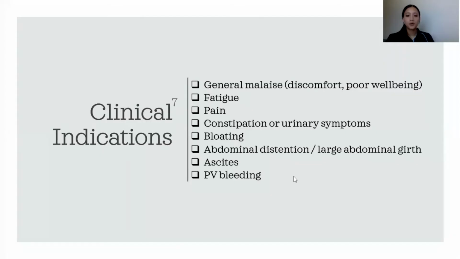Signs and symptoms of ovarian cancers are consistent with general cancers. They include general malaise, fatigue, pain, constipation or urinary symptoms due to the compression of the lesion against or on the urinary bladder, bloating, abdominal distension or a large abdominal girth caused by ascites or by the size of the lesion itself, and abnormal vaginal bleeding. Patients presenting with these symptoms are often postmenopausal and have late-stage disease, and therefore may also present with metastatic disease, as patients with early-stage carcinomas are often asymptomatic.